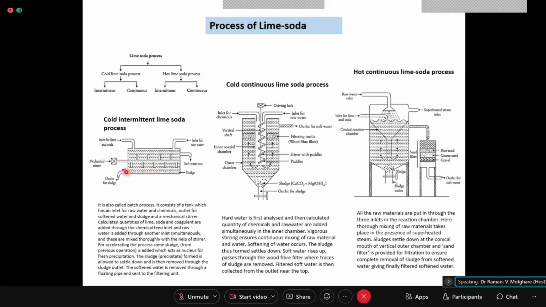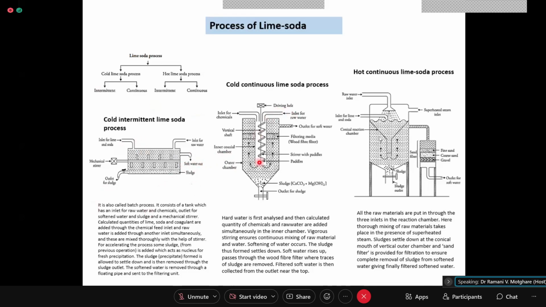Now, what does this sludge comprise of? Sludge comprises magnesium hydroxide and calcium carbonate, and the upper clarified water, soft water, is then collected into another tank or used for the rest of the application. So that is a batch process.